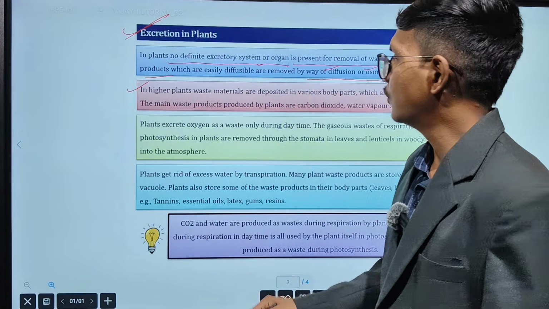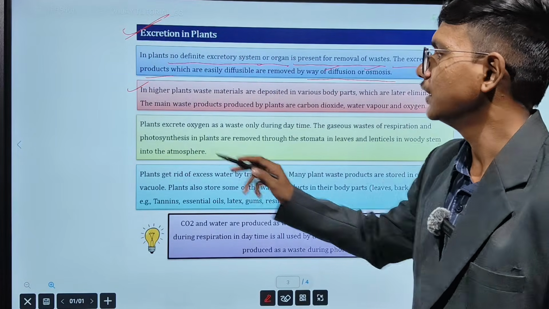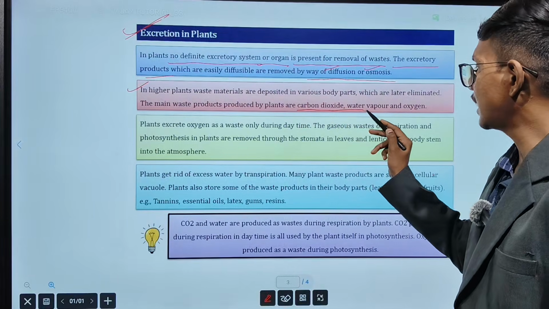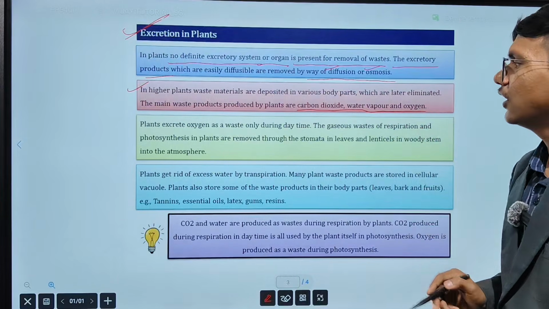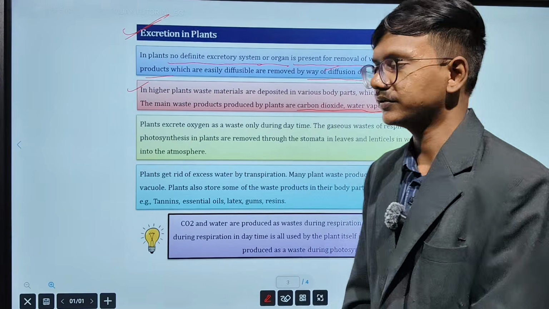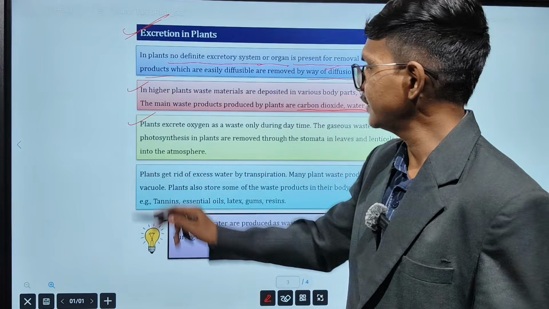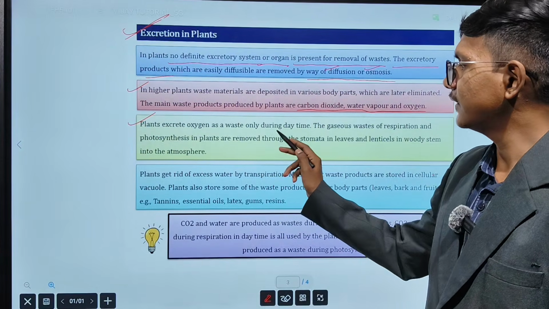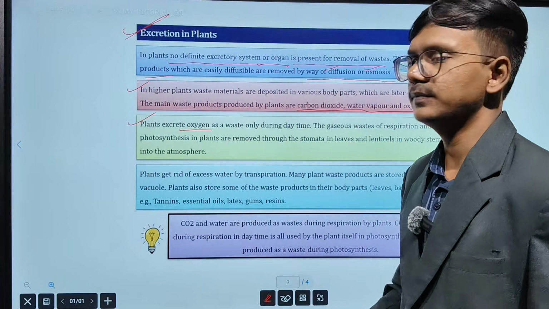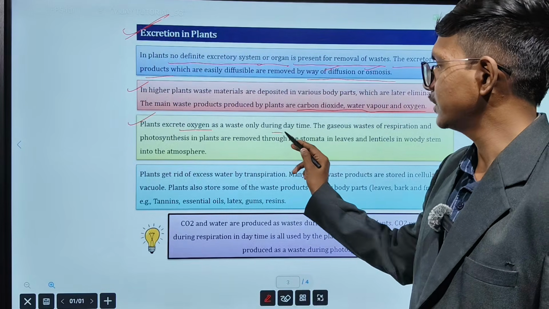In higher plants, waste materials are deposited in various body parts which are later eliminated. The main waste products produced by plants are, this thing you have to remember, carbon dioxide, water vapor and oxygen. These are the three waste products that will be produced by the plant. Plants excrete oxygen as a waste only during the daytime. During the daytime, this oxygen will be considered the excretory waste that is removed from the plant.